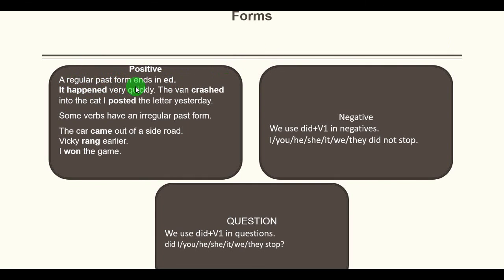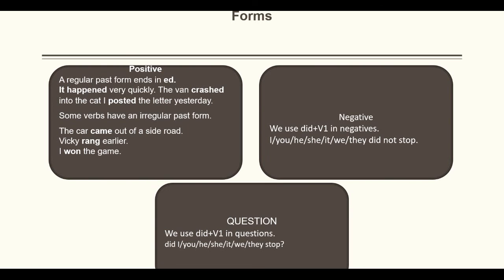So you see, there are two types of verbs: regular verbs and irregular verbs. Regular verbs are those verbs that always end in ed, in the second form and third form. For example, call, called, called; walk, walked, walked, right? And there are thousands of such verbs.